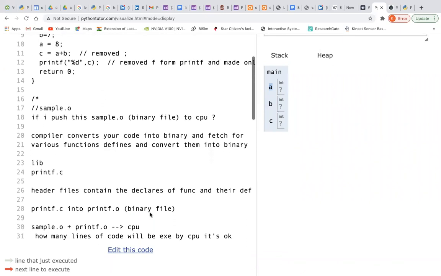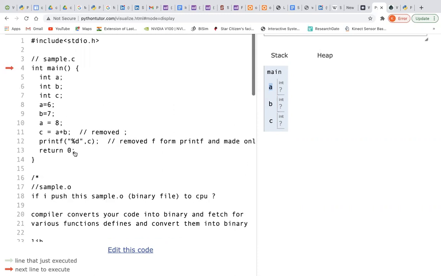So this is a small program I have written. You can just look into some of the programs in C and you can practice, because you have some introduction on what is hash include stdio.h and how you write the programs.